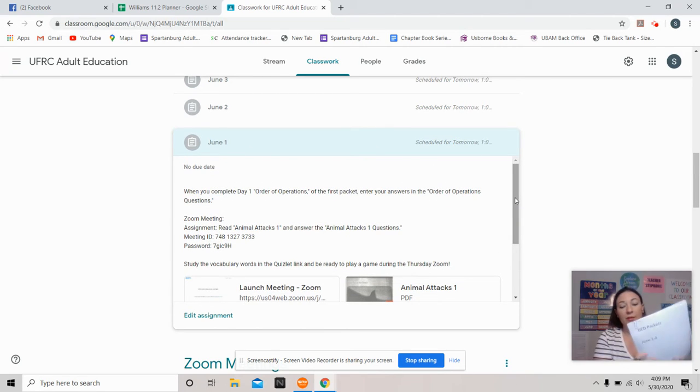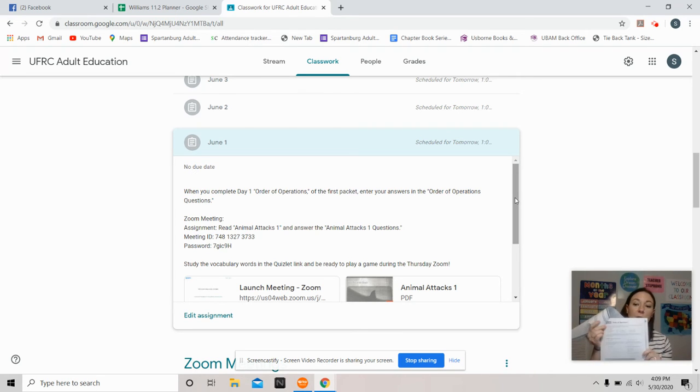So hopefully you all picked up your packets from the Upstate Family Resource Center. If you did not, you need to reach out to me or Miss Libby so we can get you one, because this is going to be the majority of our work throughout the summer session. We have a packet for each of the 4 weeks. So of course this one says June 1st through the 4th. When we open it up, you will notice that you have this packet here, which has 2 stories in it that we're going to do together over Zoom. And then you have some math.